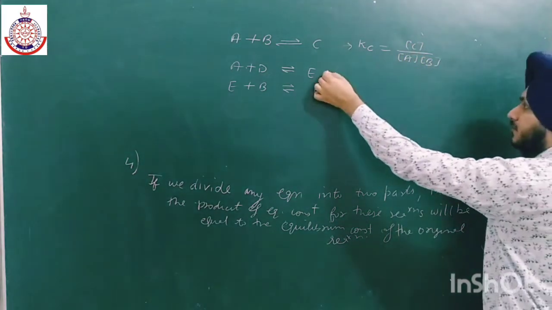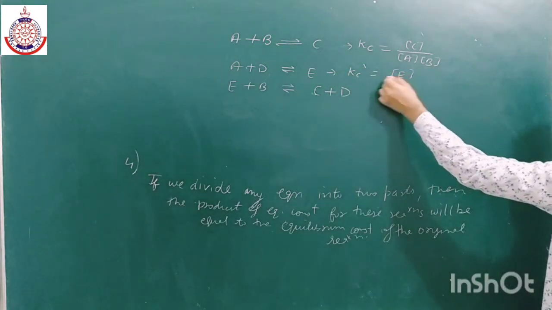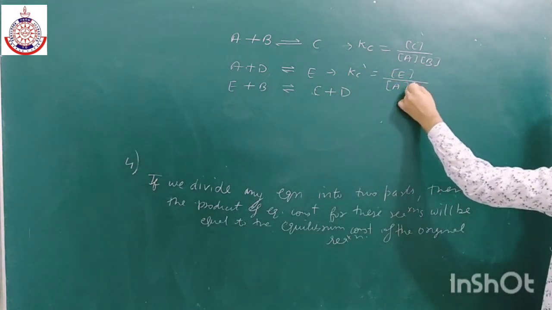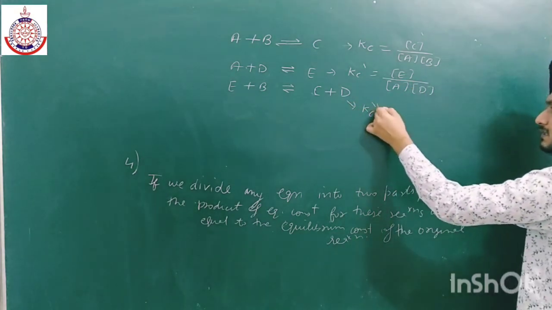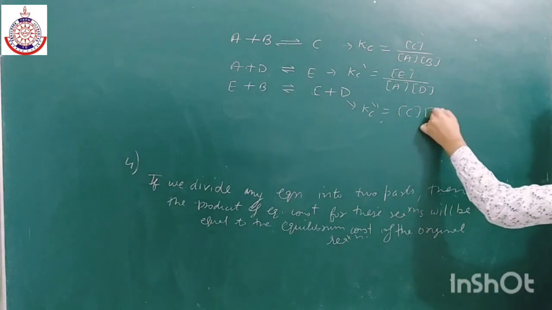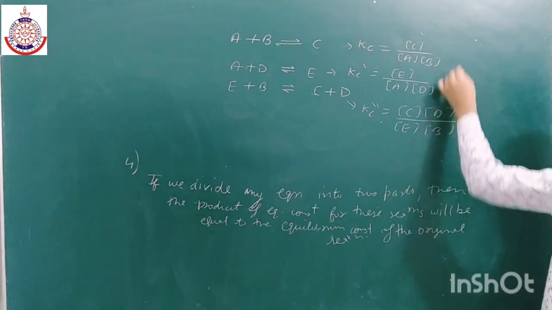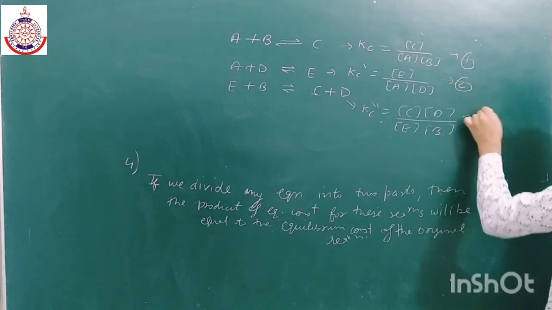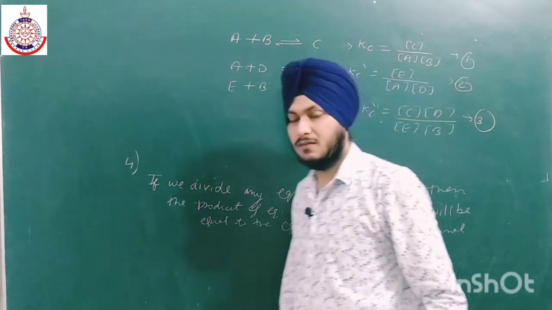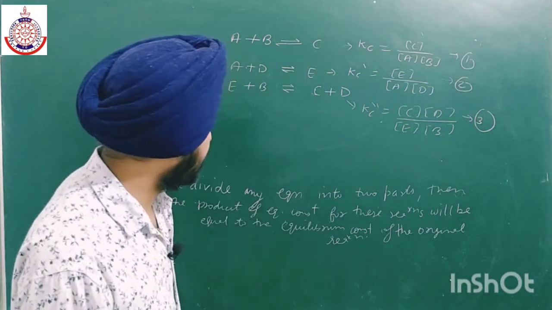Now write for this one, Kc dash: E divided by A into D. Now for this, Kc double dash: C into D divided by E into B. So now from these three equations, what will we conclude?